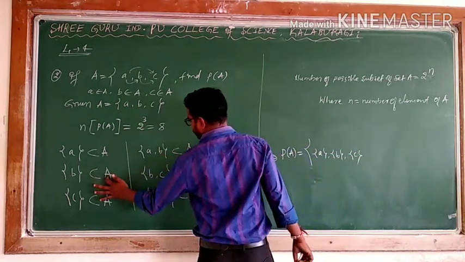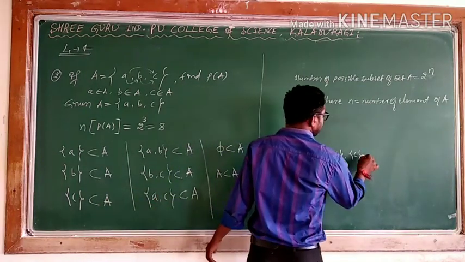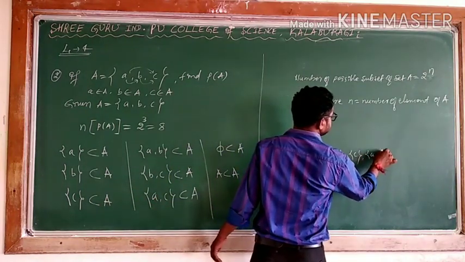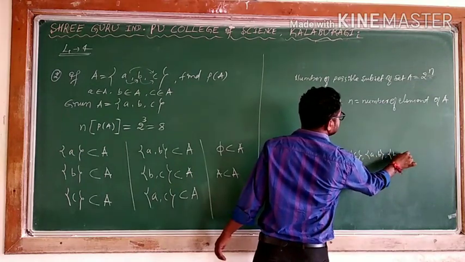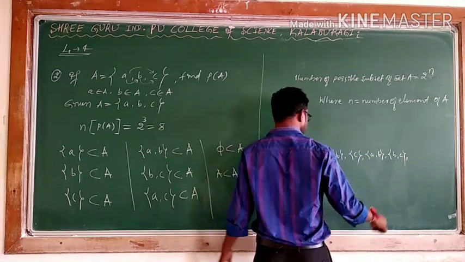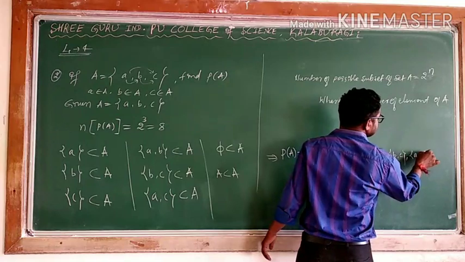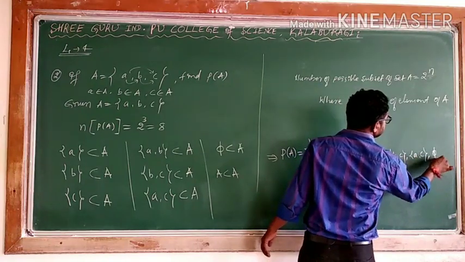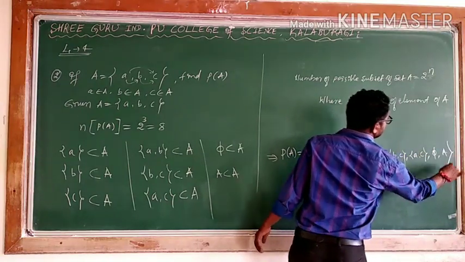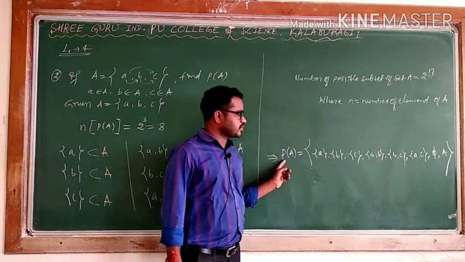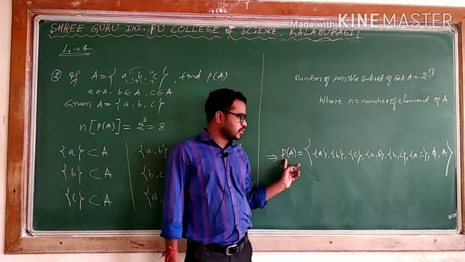Is there 1, 2, 3? Still these. Again, A comma B, B comma C, and then A comma C, and empty, and A itself. This is closed. This is what P of A is equal to.